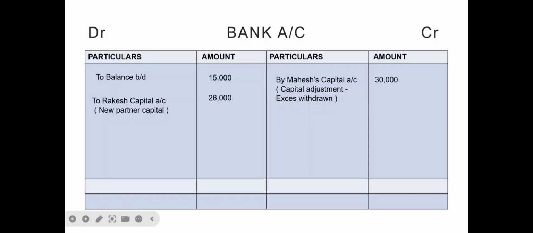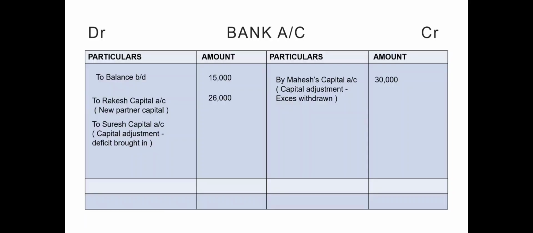Since the capital is withdrawn by him, the cash goes out. So it appears on the credit side of the bank account as by Mahesh's capital account 30,000. And also a partner brings in additional capital, that is on the debit side, write it as to Suresh. So Suresh's capital account had a deficit, so he had to bring in additional capital.